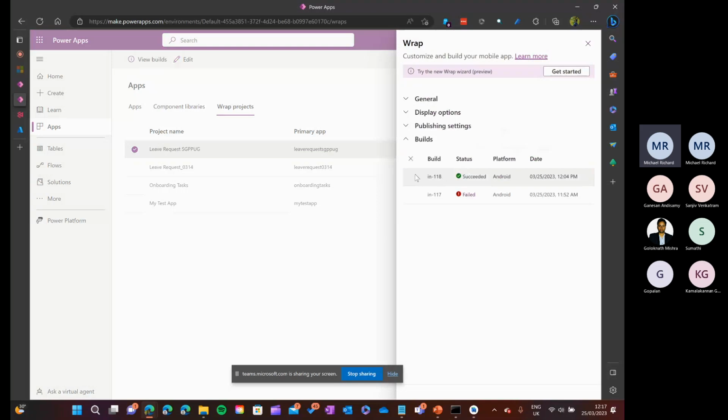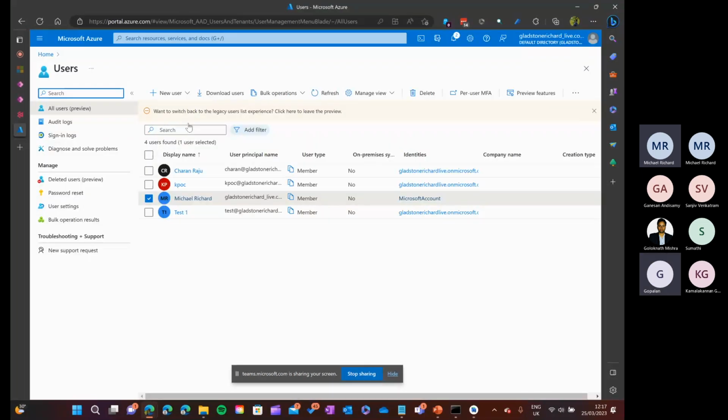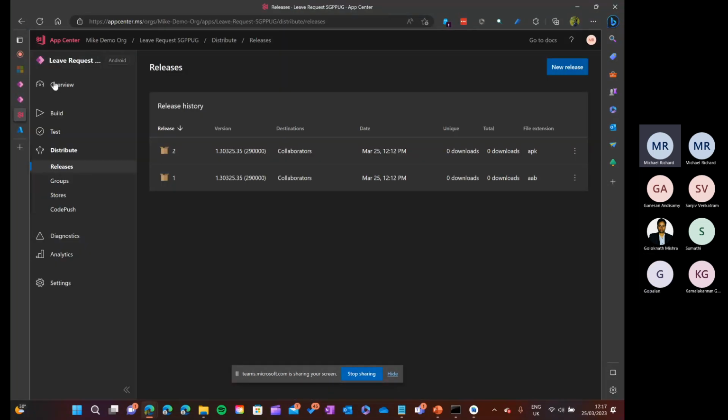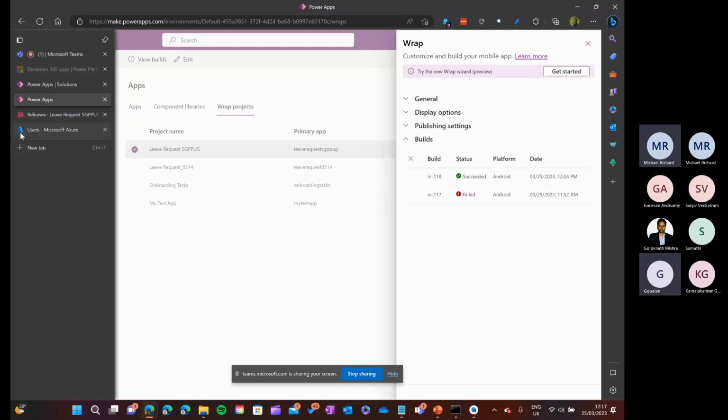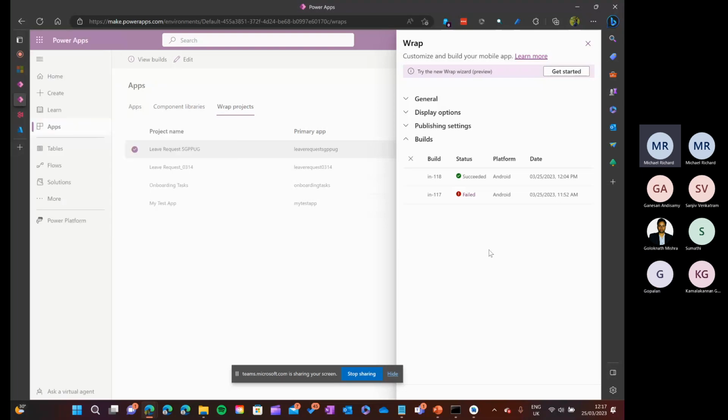You don't need to worry, because everything that I'm doing is a trial account. Azure has a 90-day trial, App Center has a 1 month trial, Power Apps has a 1 month trial. So you can use a trial account and play with it. Key Vault, everything has a trial. Got it. Okay, understand. Thanks.